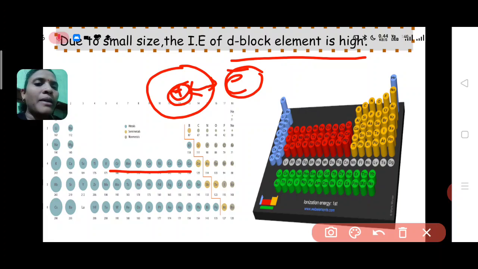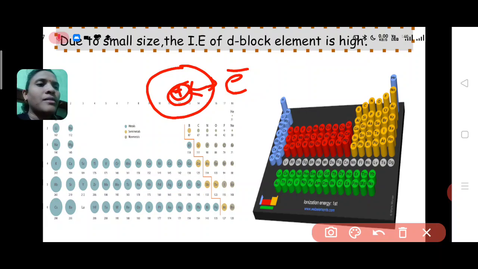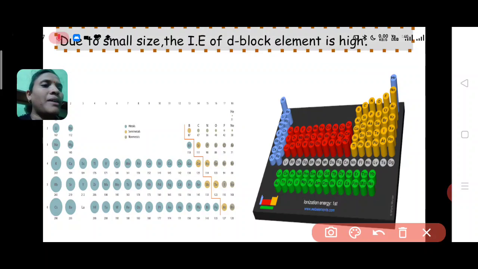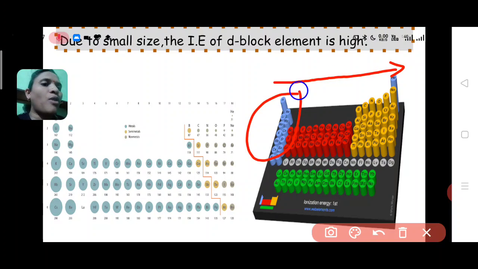See, all the elements show a decrease in atomic size. That's why all the d block elements have high ionization energy, because of being small in size. Okay, so see in this periodic table, ionization energy is increasing from left to right. These are S block elements, these yellow ones are P block elements, and these red ones are D block elements.